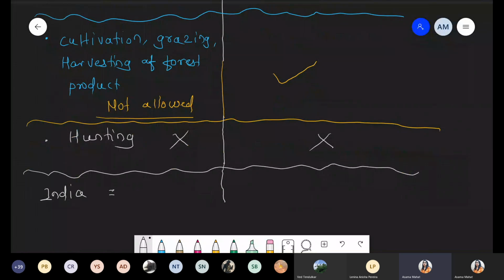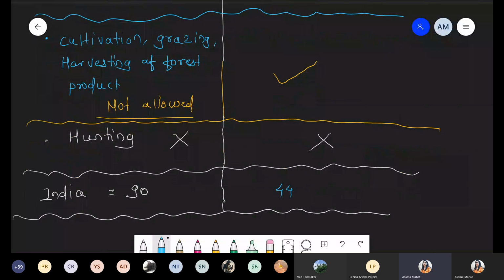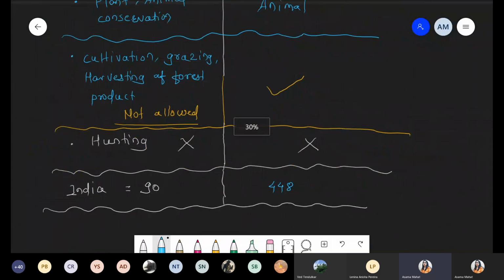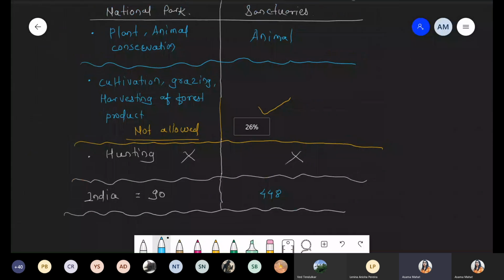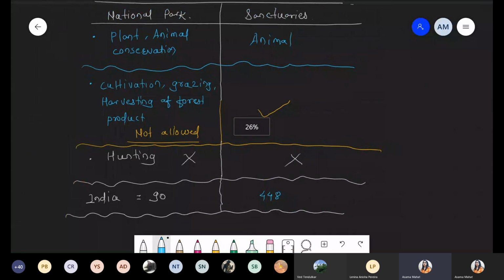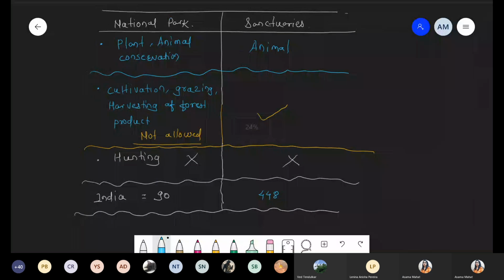So approximately 90 national parks are present in India. And the sanctuaries number is quite high, approximately 448. Okay, so these are the numbers with respect to sanctuaries. So how do you understand what is exactly the difference between the national park and the sanctuaries? How do you understand this point?